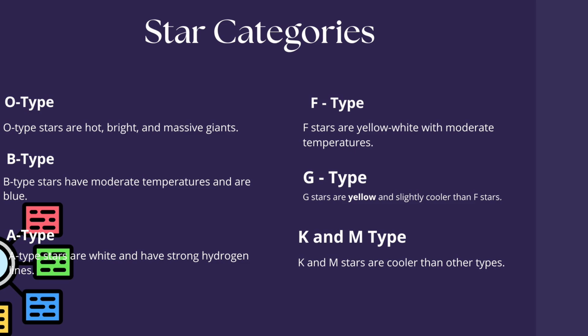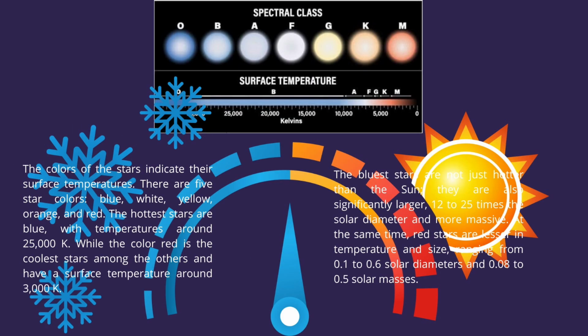And the last type of star is the M-type. It has a red color and a temperature of about 3,000 Kelvin. The colors of the stars indicate their surface temperature. There are 5 different types of star colors: blue, white, yellow, orange, and red.